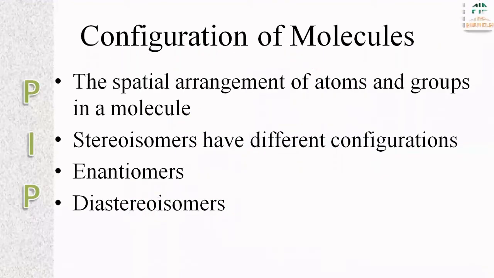Before entering into the topic of stereochemistry, what is meant by stereochemistry? It is the study of the three-dimensional geometry of molecules. That means compounds having identical molecular structure but different spatial arrangement of atoms or groups within the molecule. The compounds having the same molecular structure, but different arrangement of atoms or groups within the molecule, are called stereoisomers.